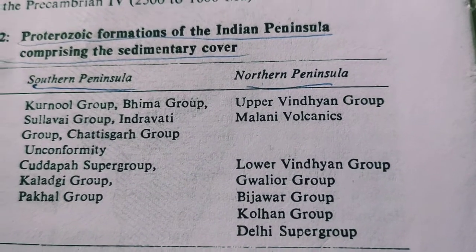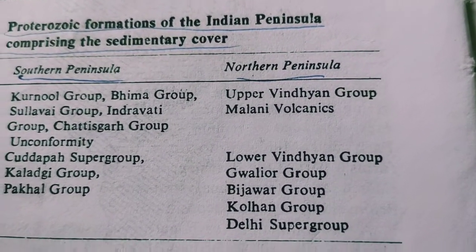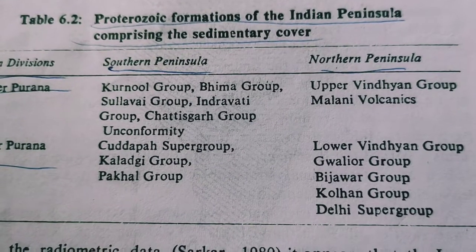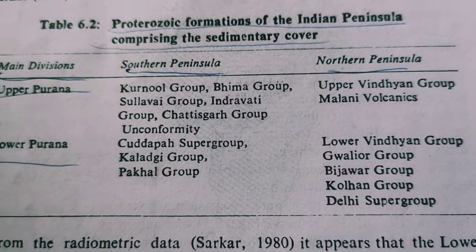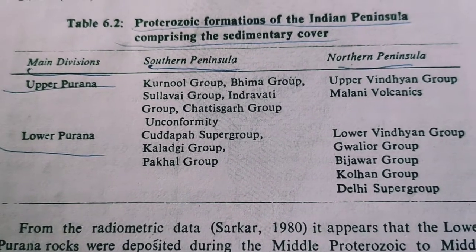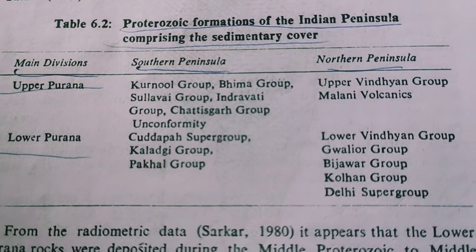So below the Upper Vindhyan, the Malani volcanics are formed. So this is the brief introduction about the Proterozoic formations of the Indian Peninsula.